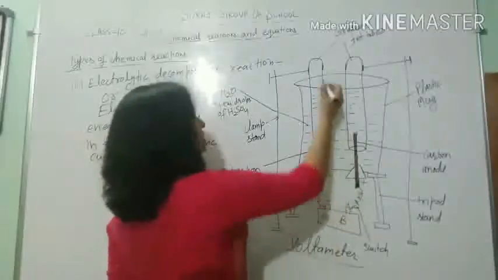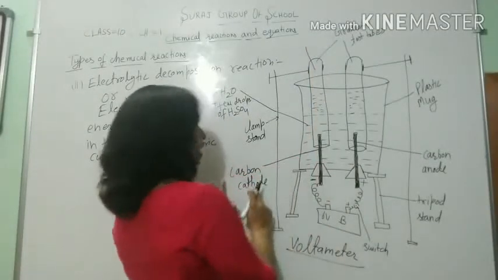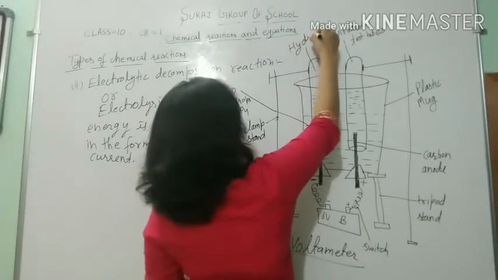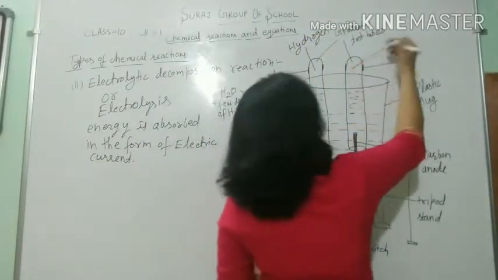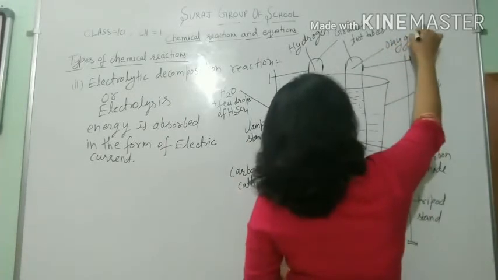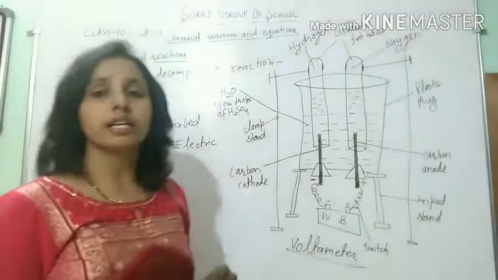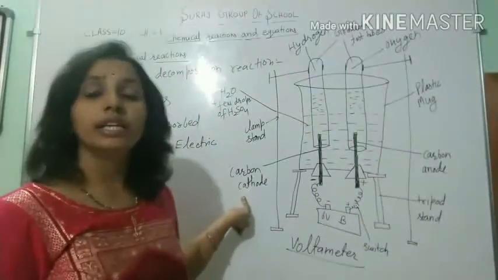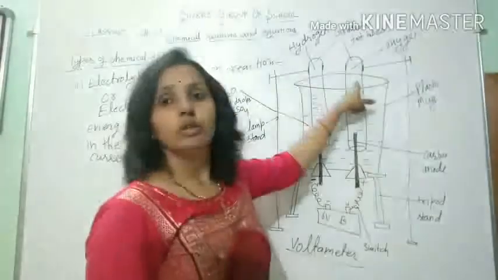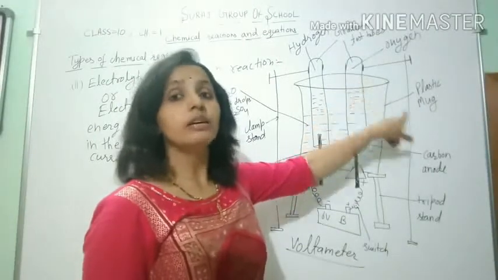The gas which is collected in the test tube at the carbon cathode is hydrogen, and the gas collected at the carbon anode is oxygen. The gas collected at the cathode is in double amount in comparison to the gas produced at the anode.